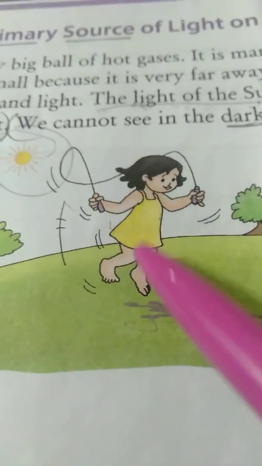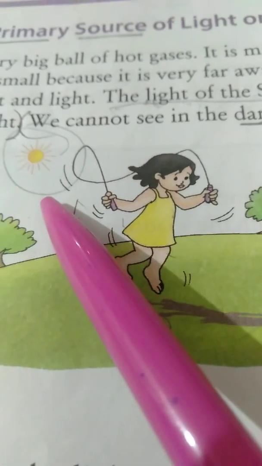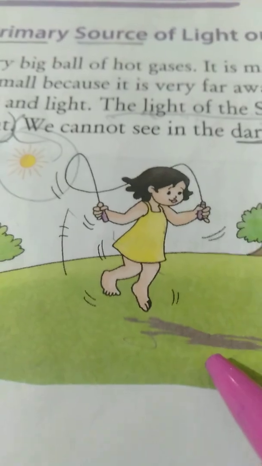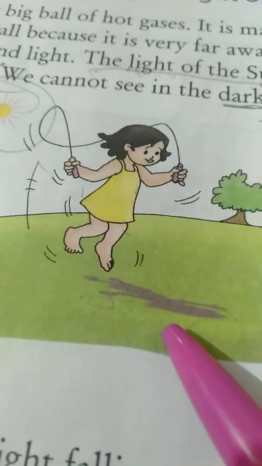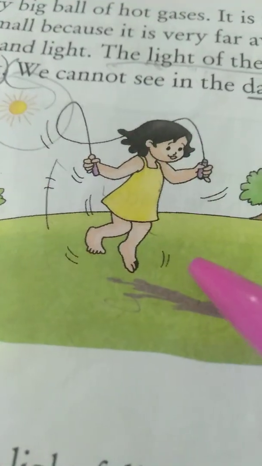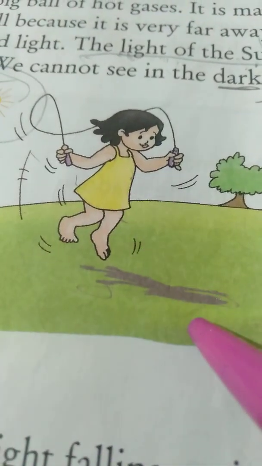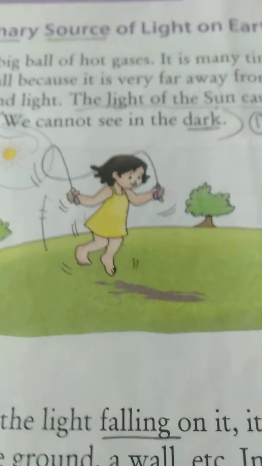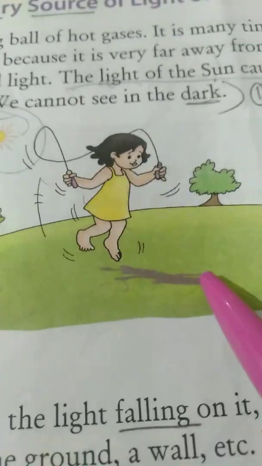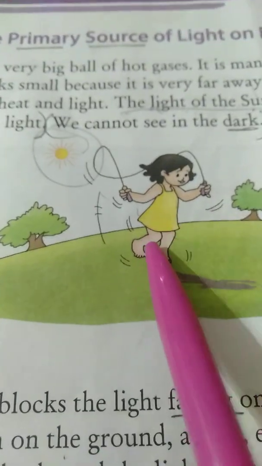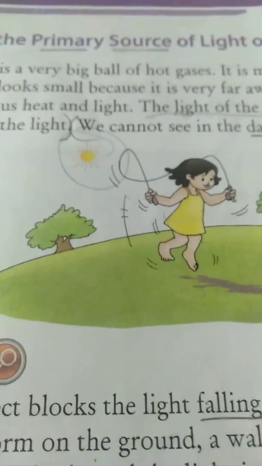Shelly is playing with what? Rope. At the back of her head, what is there? Sun. But where is her shadow? Where is it falling? On the ground. Is it back side or front side? No, teacher, it's in front. When she is playing, the sun is at the back of her, but her shadow is in front of her. While playing, her shadow can be seen on her front side. Have you seen it, children? Can you observe this picture? Who is she? She is Shelly. She is playing with the rope.